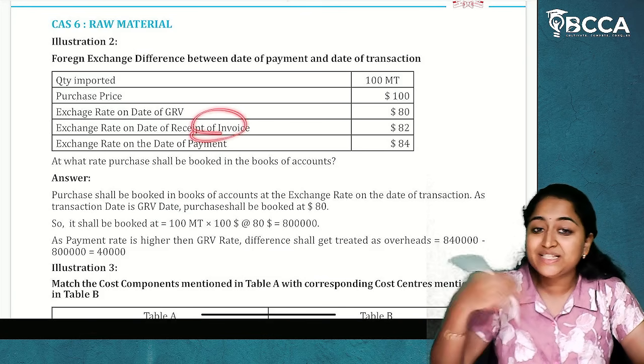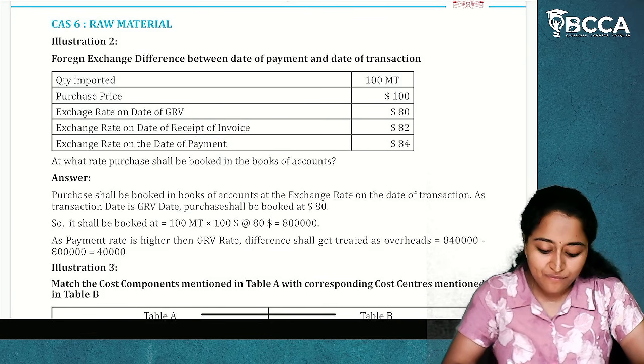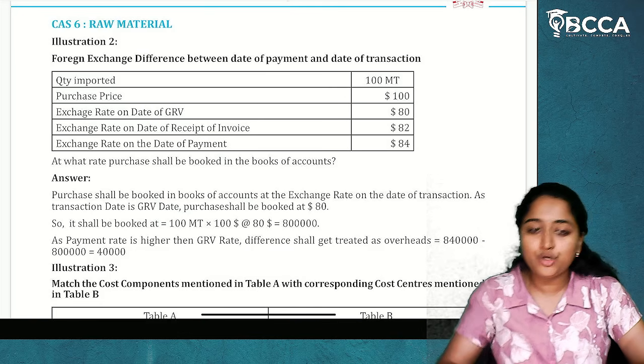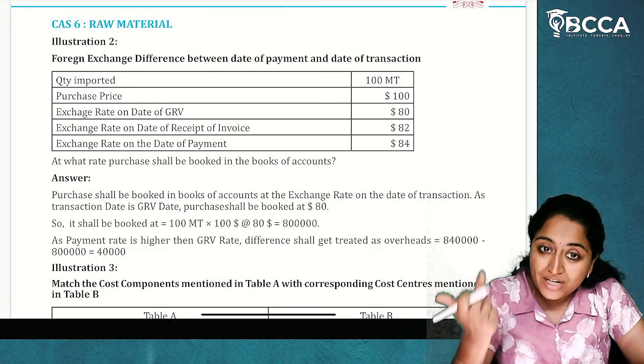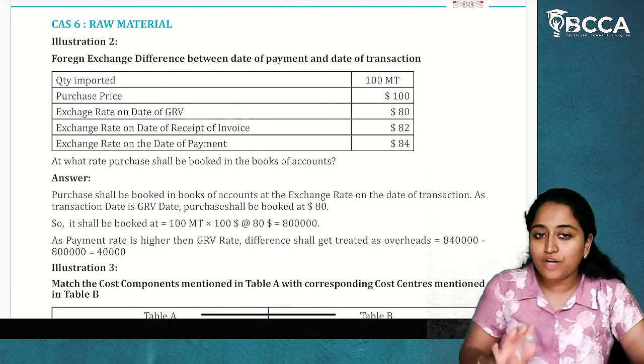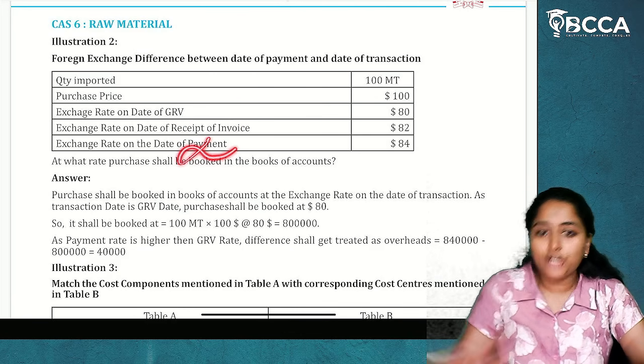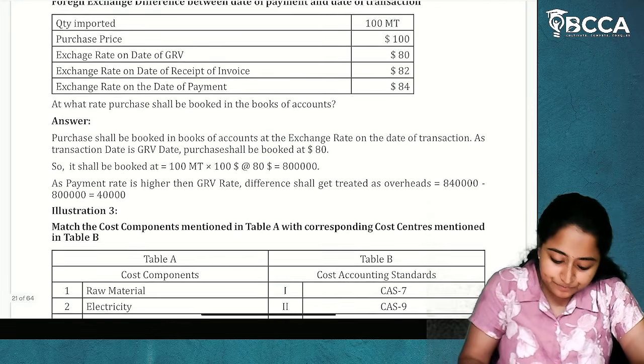On the date of receipt of invoice, no. So, when GRV date is given, you have to consider the date of transaction to be GRV. When GRV date is not given, you can take date on receipt of invoice. Date of payment will not at all be taken. I hope it is clear.